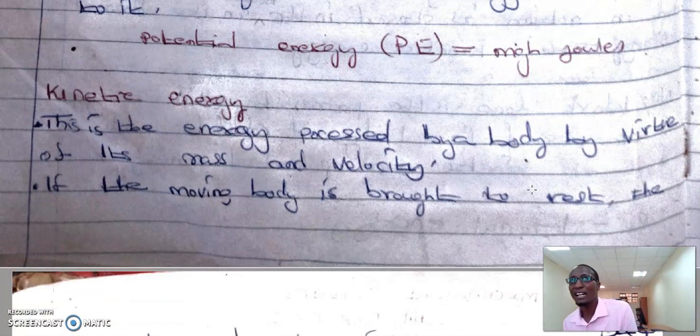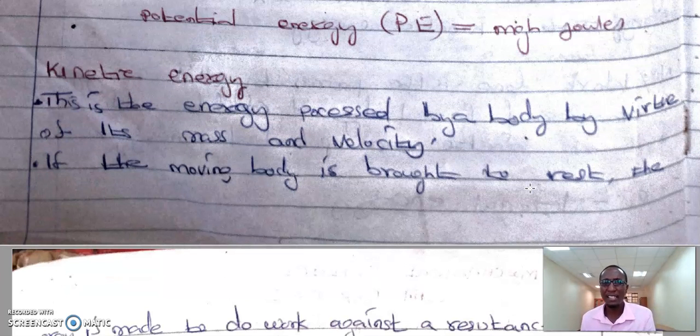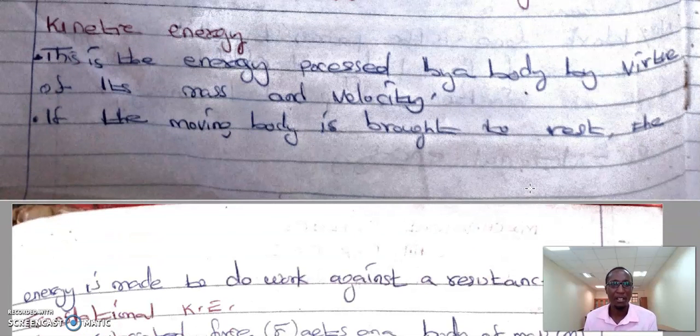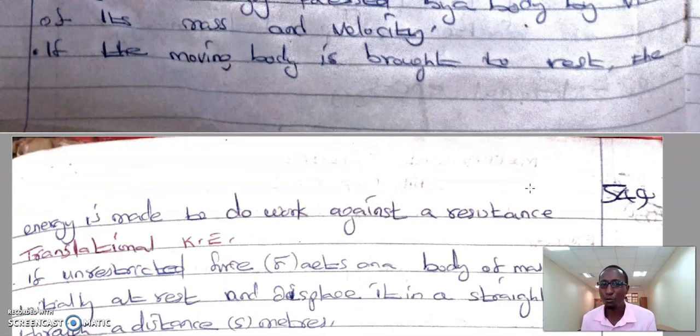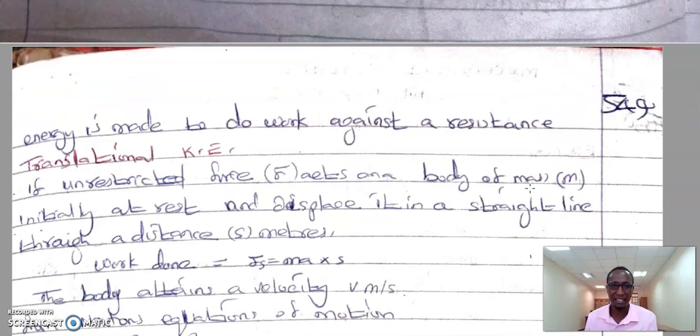So another form of mechanical energy is the kinetic energy. And this is the energy possessed by a body by virtue of its mass and velocity. That is, this body must be moving. If the moving body is brought to rest, the energy is used to do work against the resistance.